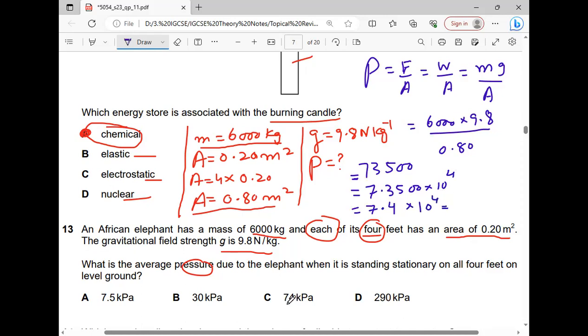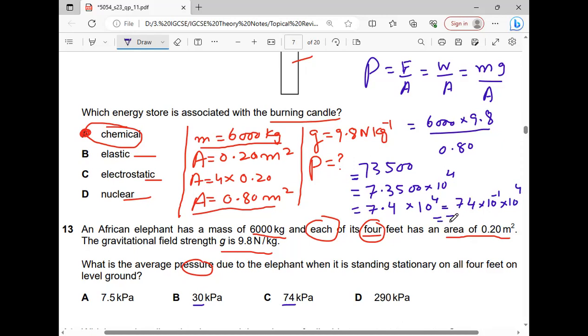Since answers are given like this, 30, 74, what we will do is shift the decimal from left side to right side. Then this will be 74 into 10 raised to power minus 1 into 10 raised to power 4.